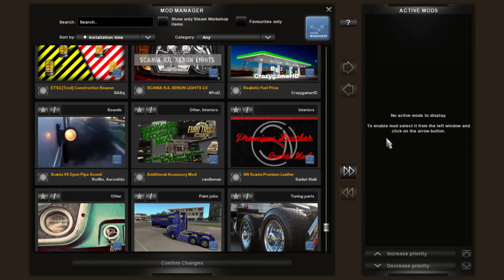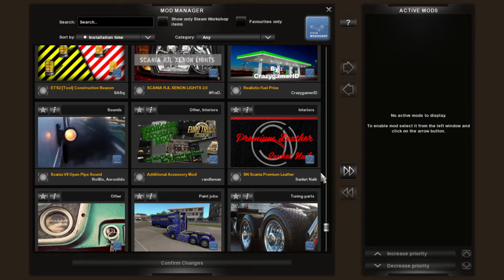And not a difficult thing to fix. You can just literally remove the mod from the active mods manager and the game should be fine. But if you're halfway through a big profile and you've been playing for hours and hours and you add a mod that doesn't work, it could break that profile, and in that case you're back to square one. So always have a separate profile where you try the mods, make sure they work the way you want them to work, before you add them to your main game.